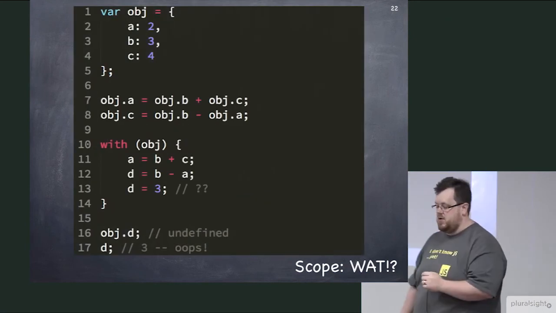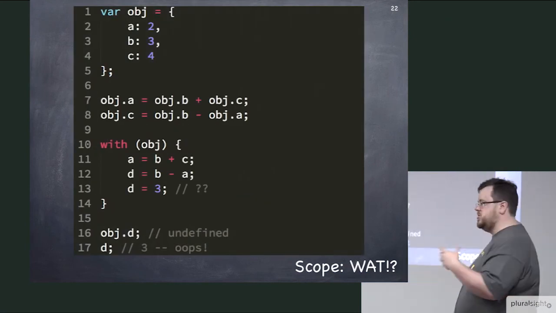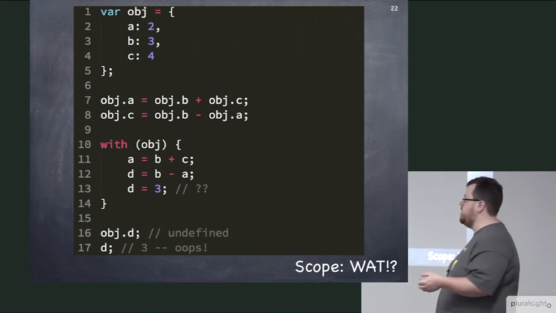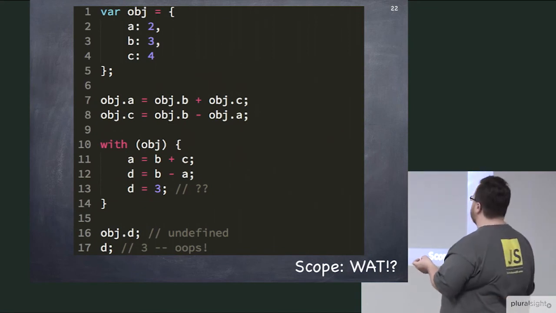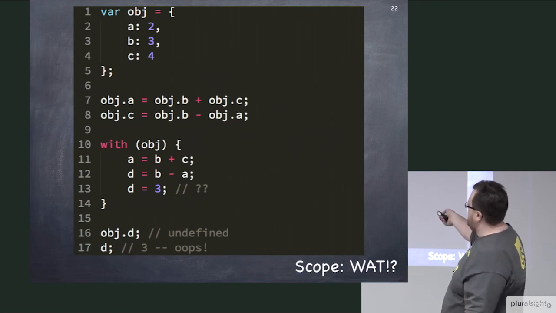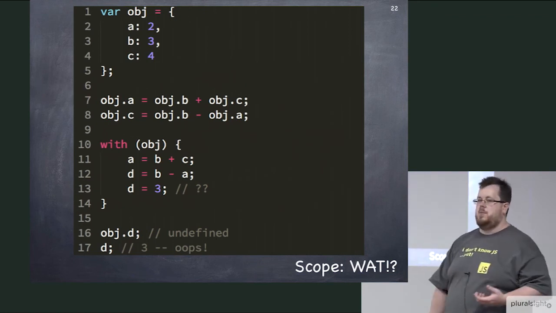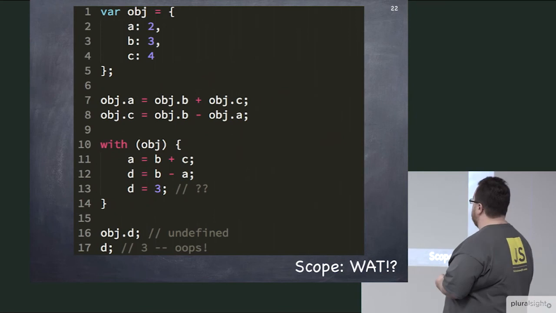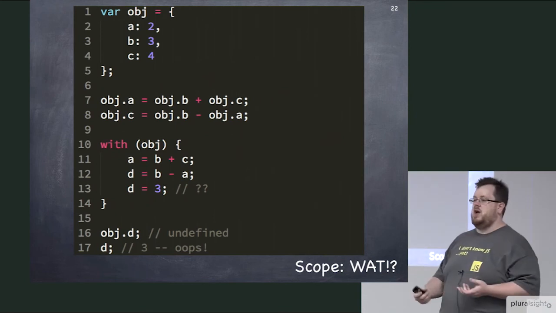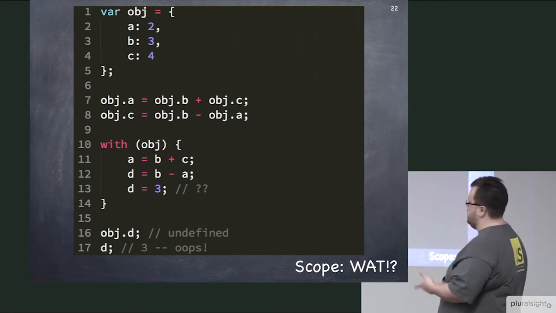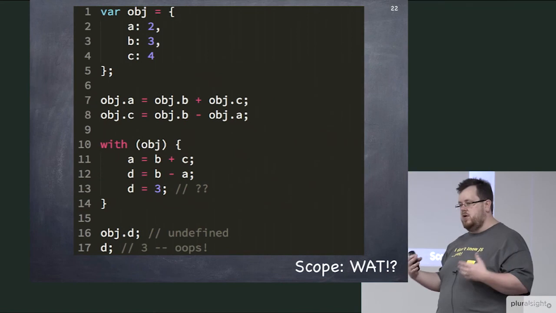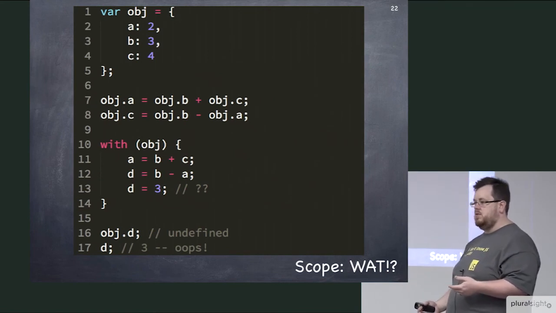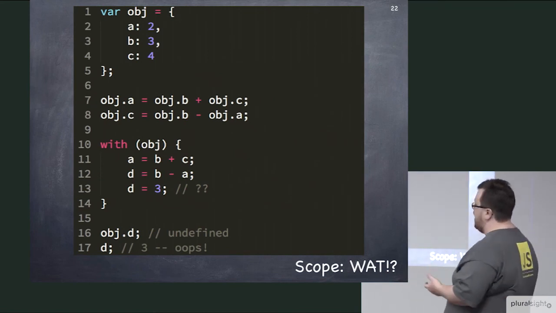The with keyword. Now there's a lot of different ways to explain it. Let me just illustrate why the with keyword can be useful. What was the reasoning behind inventing the with keyword? I've got an object called obj there in line 1. It's got some properties like a, b, and c, with these values. And then I've got code like lines 7 and 8 where I want to do a bunch of operations with those properties. So you see that I'm verbosely repeating the obj dot reference over and over and over again, and that's really kind of annoying, right? So what if there was a way to shorthand that?